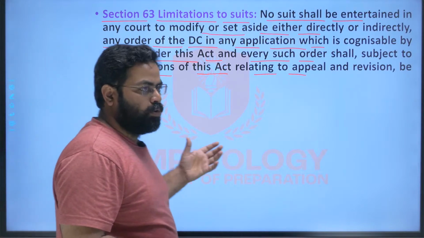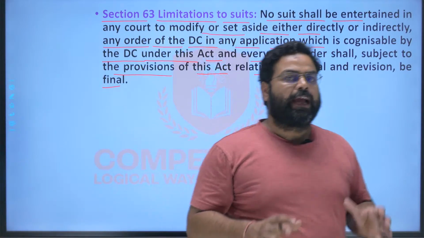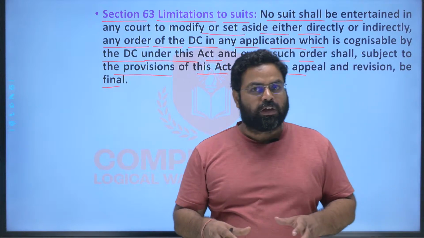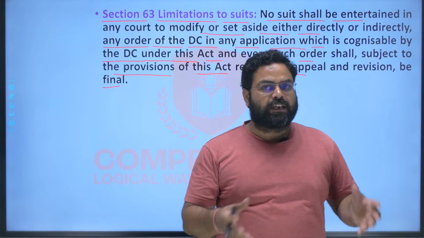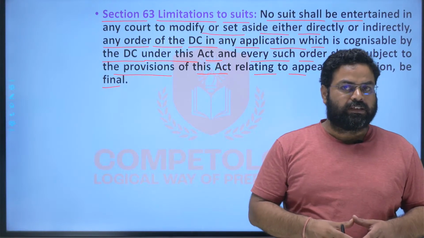So no civil court can interfere in the procedure of looking after the cases related to the SPT Act that are being heard in the court of the DC, right?